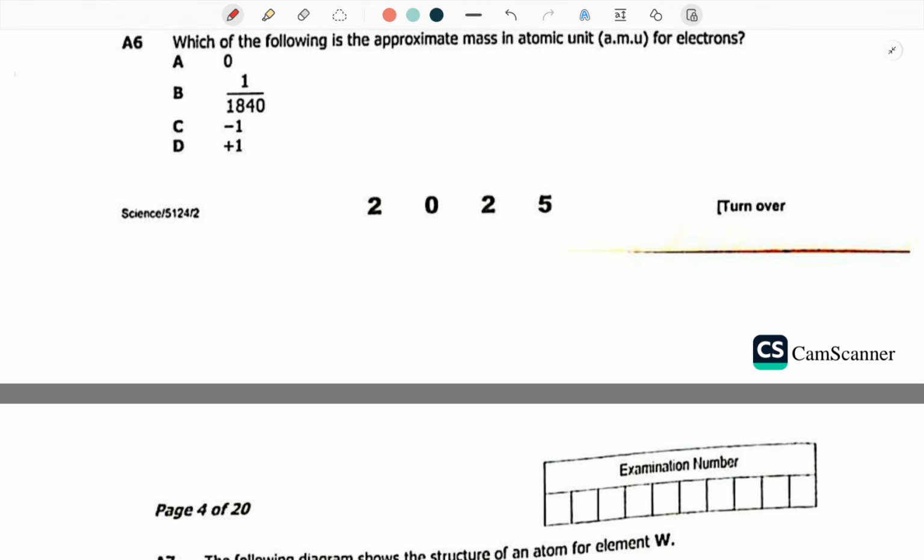Which of the following is the approximate mass atomic unit for electrons? It is simply 1 over 1840. Okay? So make sure you take note of that. I'm sure even when you check on the periodic table, just underneath there on the corner, you would be able to see 1 over 1840. So the best answer is actually B.